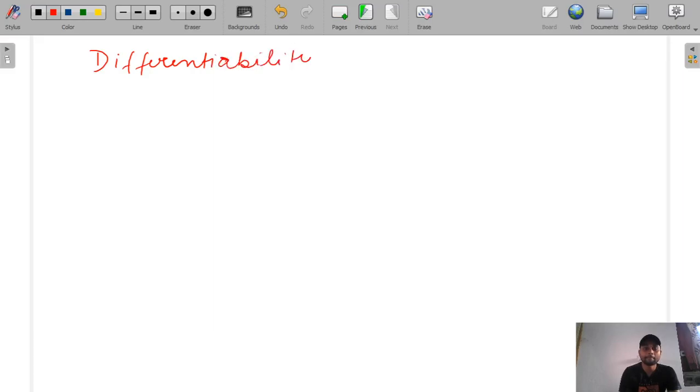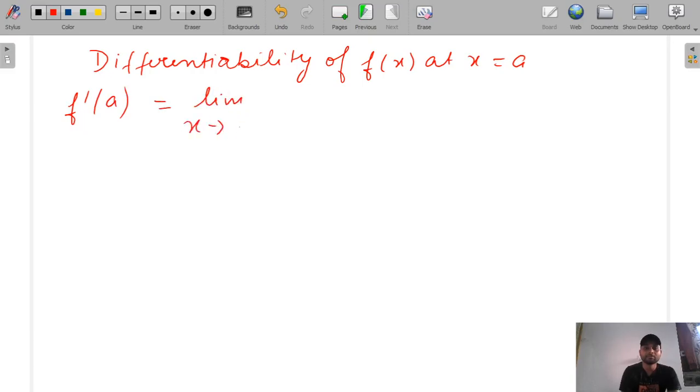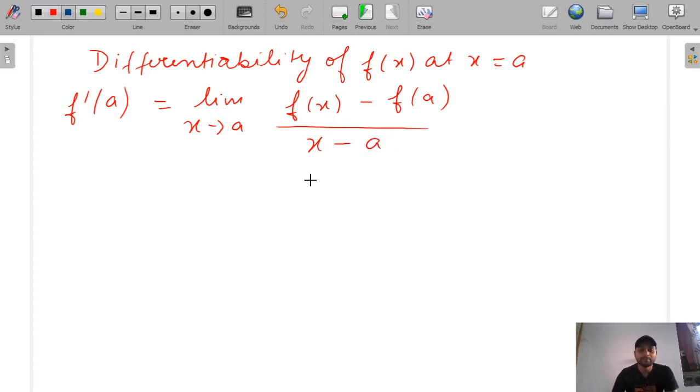Differentiability of function f(x) at x equal to a. We represent differentiation as f'(a) equal to limit x tends to a of (f(x) minus f(a)) by (x minus a). This is the basic definition of differentiation, and differentiation exists if and only if the left hand differentiation and the right hand differentiation are equal.